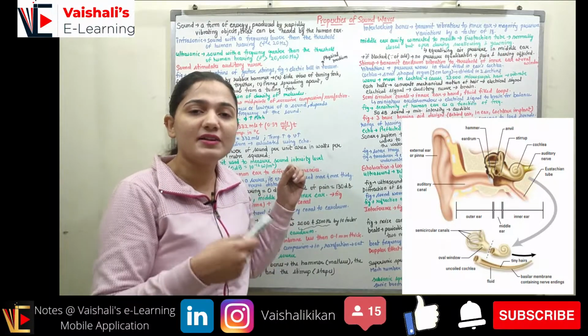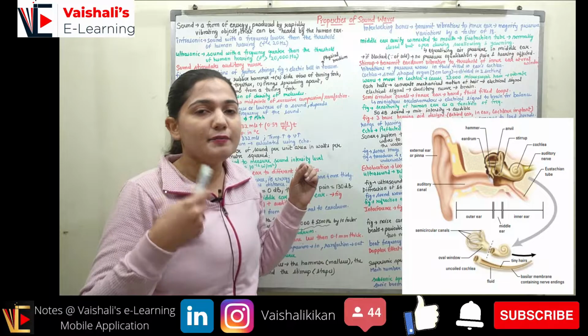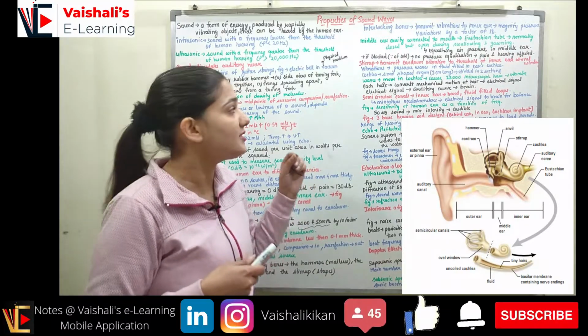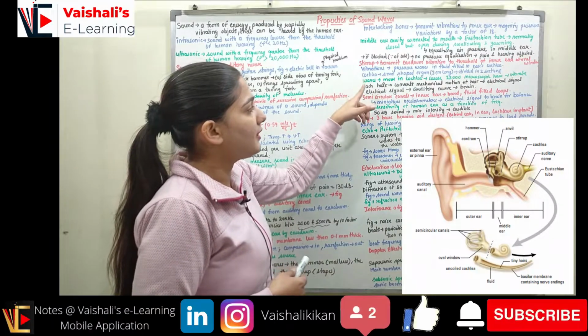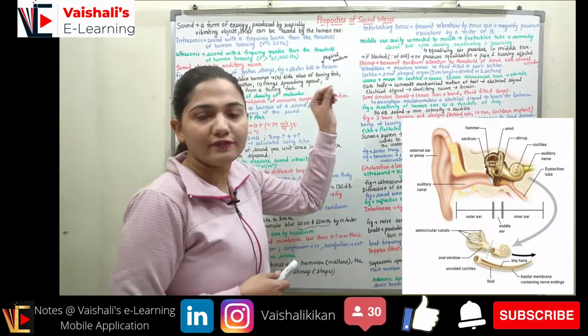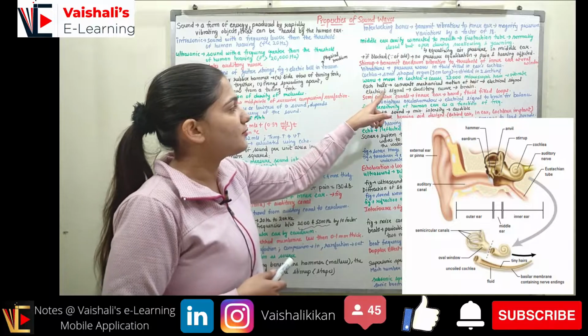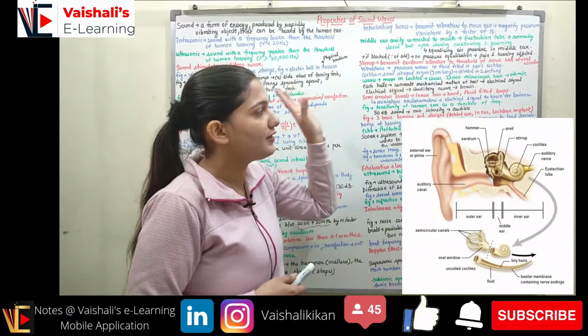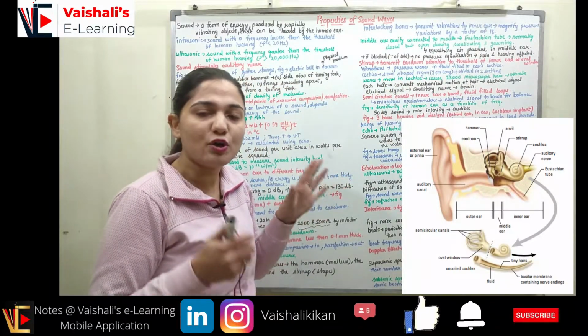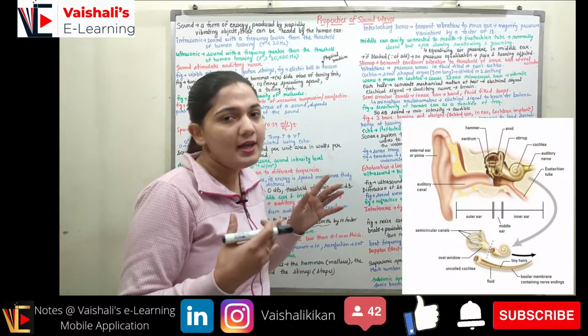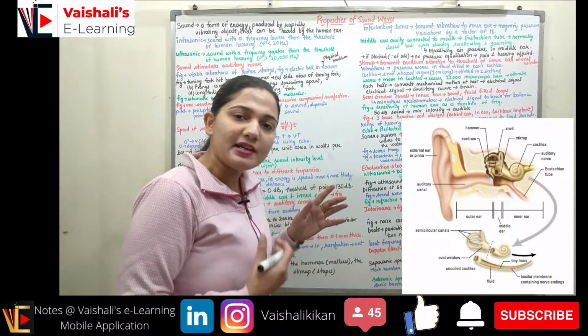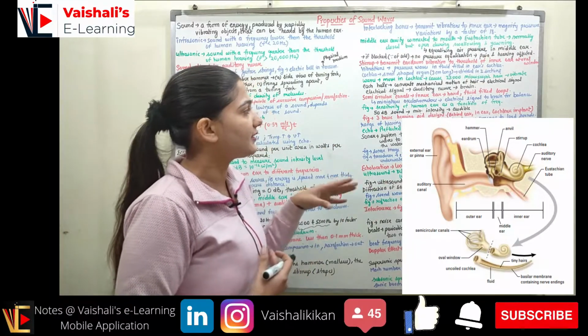When the waves are traveling inside the cochlea, the hairs will have vibrations, and the hair vibrations are converted into the mechanical motion of the hair. So each hair will convert the mechanical motion of the hair into an electrical signal. Because of the pressure variations, the hair will be having the mechanical motion, and because of the mechanical motion of the hair, we will get the electrical signal.